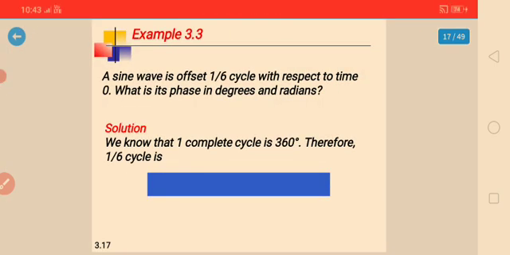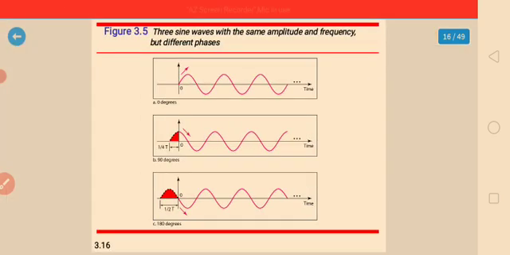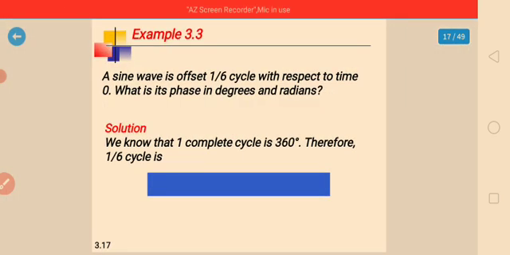Here is one example: a sine wave with an offset of 1/6 cycle with respect to time 0. What is the phase in degrees or radians here?